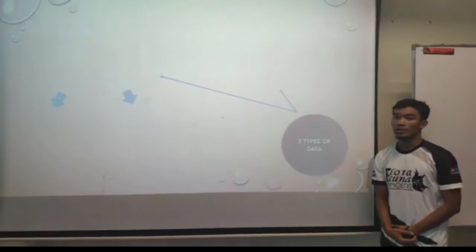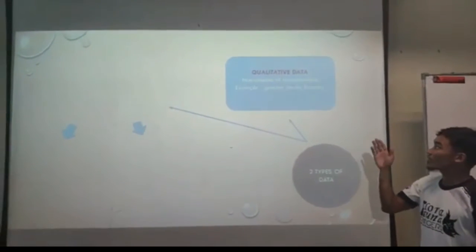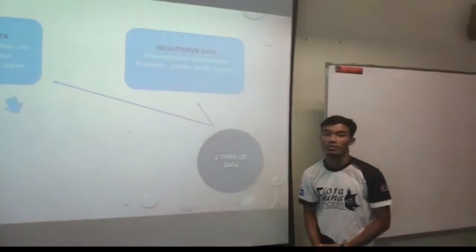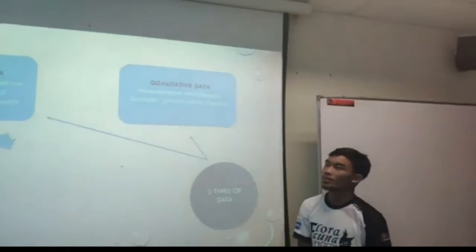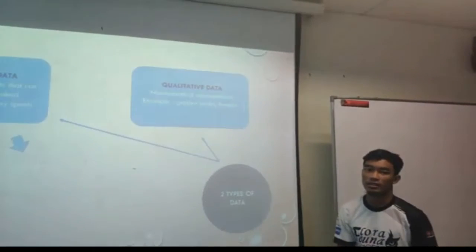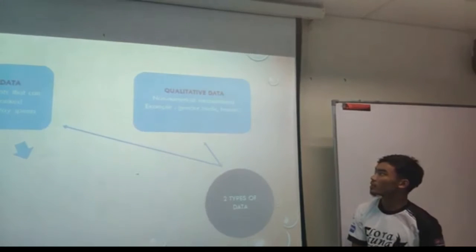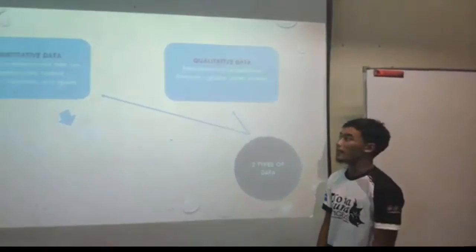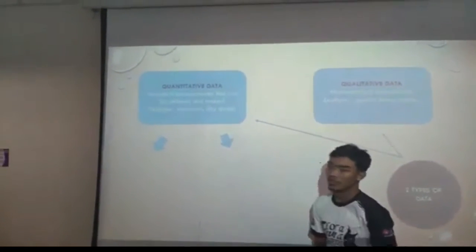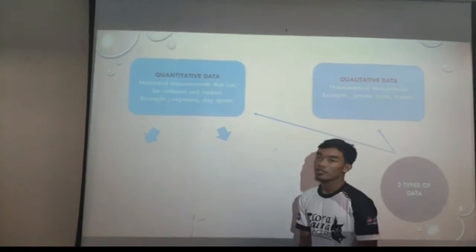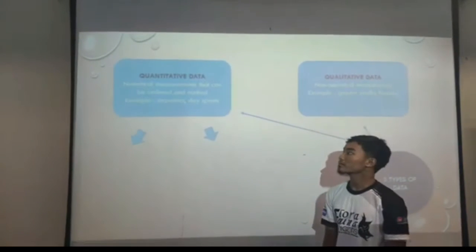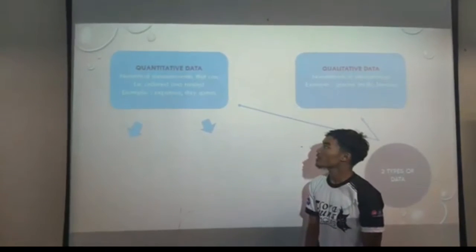There are two types of data, qualitative data and quantitative data. Right now I want to explain qualitative data. Qualitative data is non-numerical measurement, and an example is gender, male or female. Quantitative data is numerical measurement that can be ordered and ranked. An example is expense or spending.